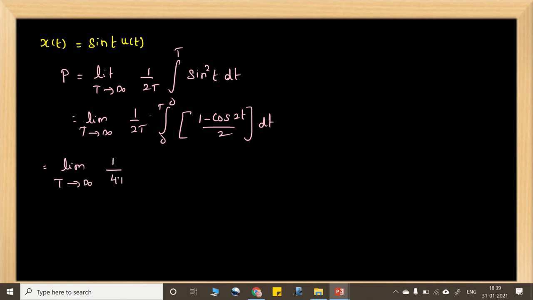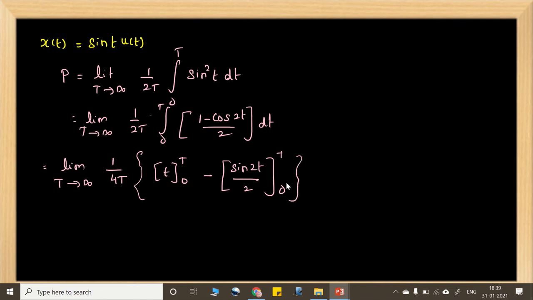So limit t tends to infinity 1 by 4t. When you integrate this, we will be getting t from 0 to t, minus sine 2t divided by 2, from 0 to t. Okay. So apply limits separately.